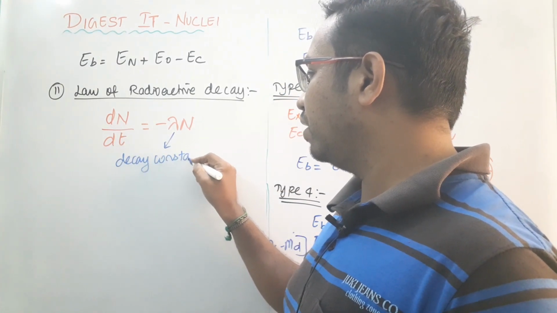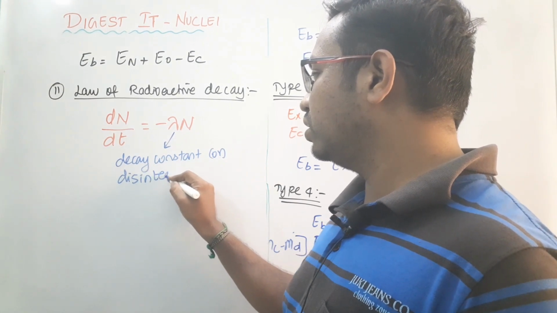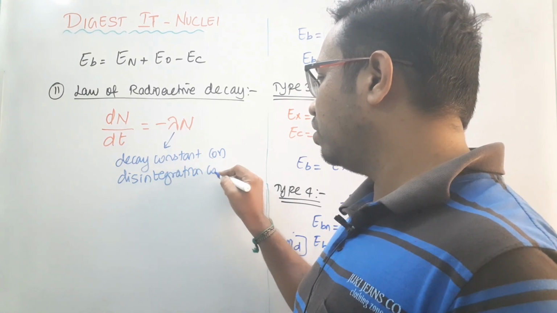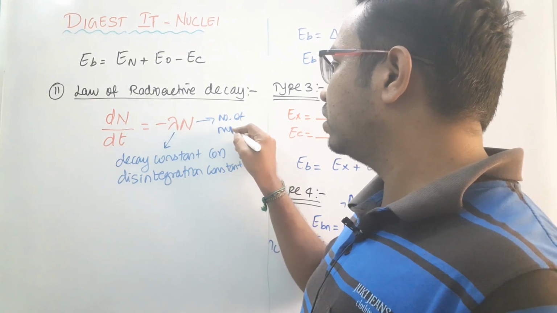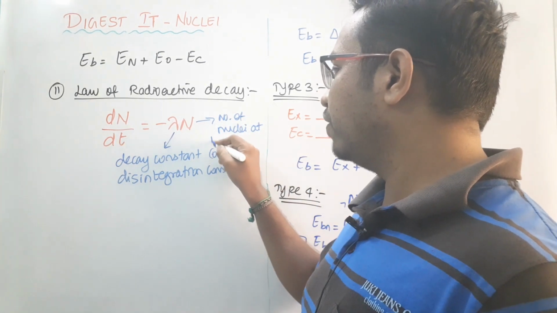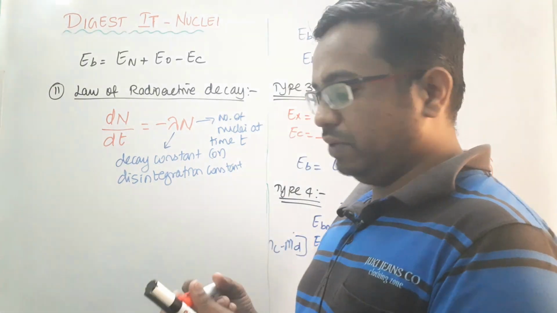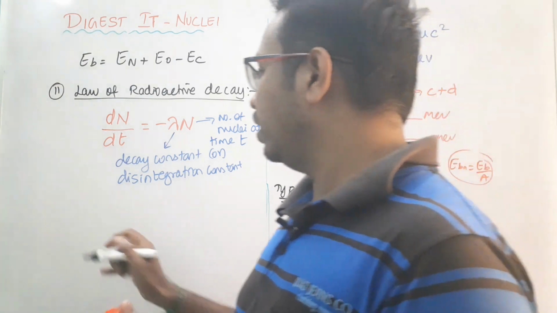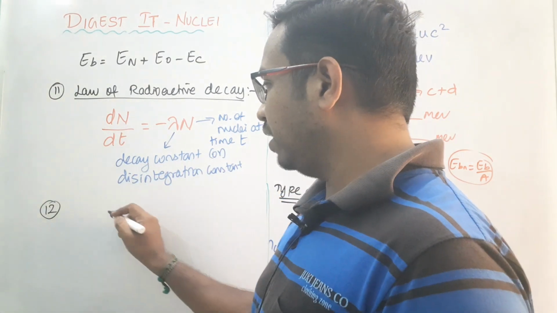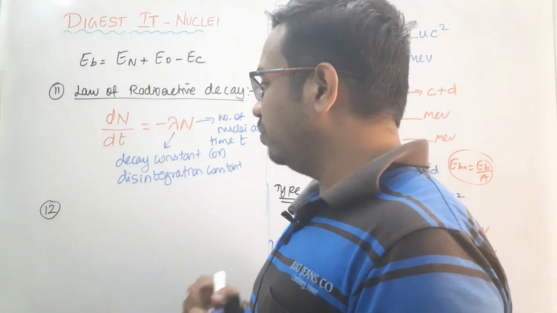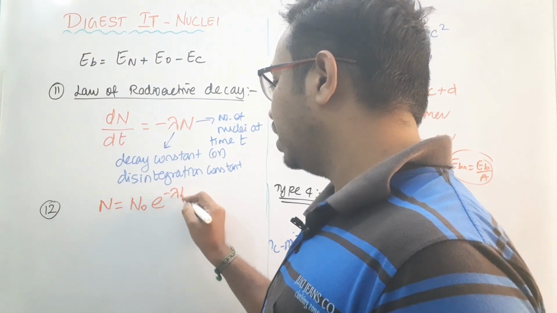We call this the decay constant, or otherwise the disintegration constant, and N is the number of nuclei at some time t. This is our basic formula, and we have one more formula. After evaluating the integration on both sides, we obtain the formula: N is equal to N naught into e to the power minus lambda t.